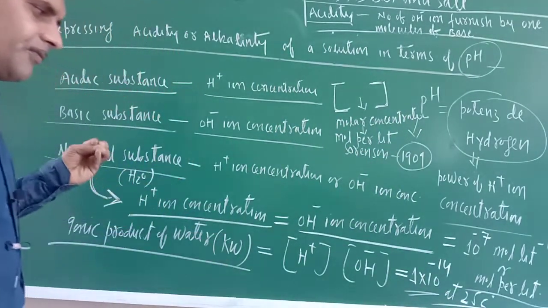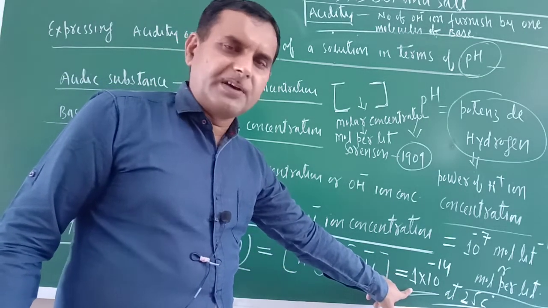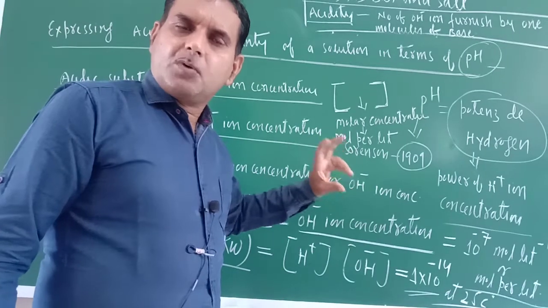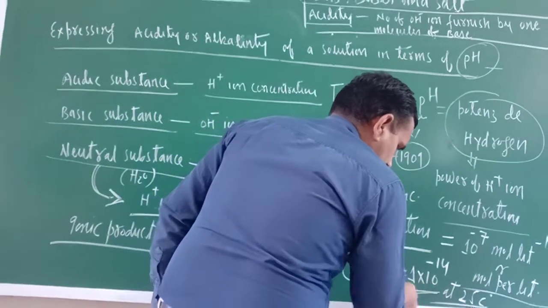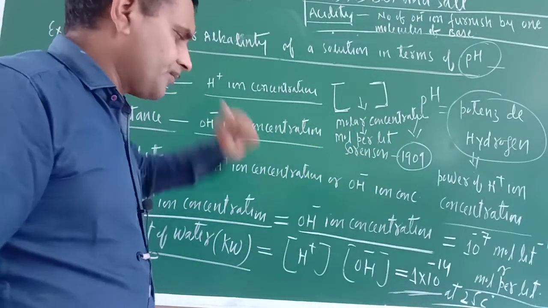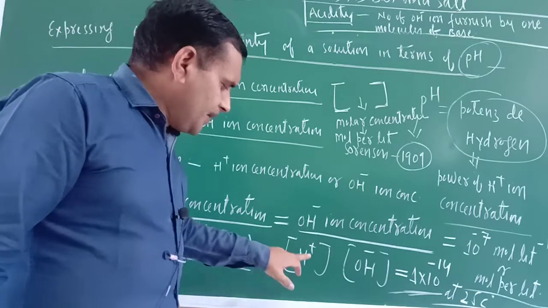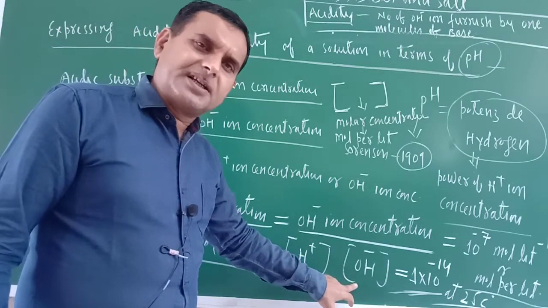Okay, and now very simple thing is there, and this is always constant. Always means the product of molar concentration of H positive and OH negative is always constant, that is equal to 1 into 10 raised to the power minus 14. Just see, if we know the H positive ion concentration, we can calculate the OH negative ion concentration.